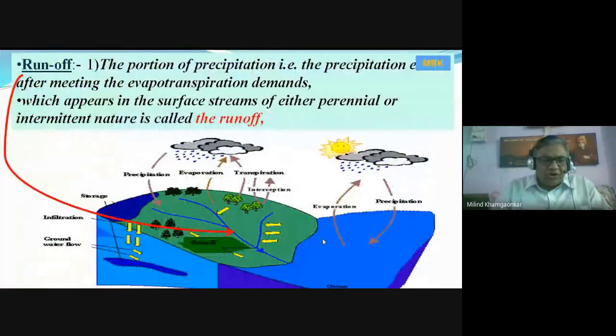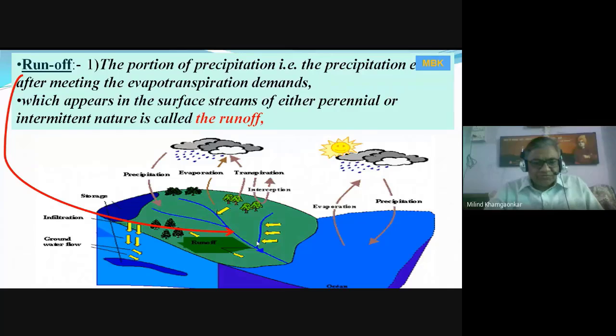So this is, in short, to recollect the hydrologic cycle. Runoff is the portion of the precipitation or rainfall, as I have told you just now, that remains after meeting the evapotranspiration demand, and it appears in the surface streams.